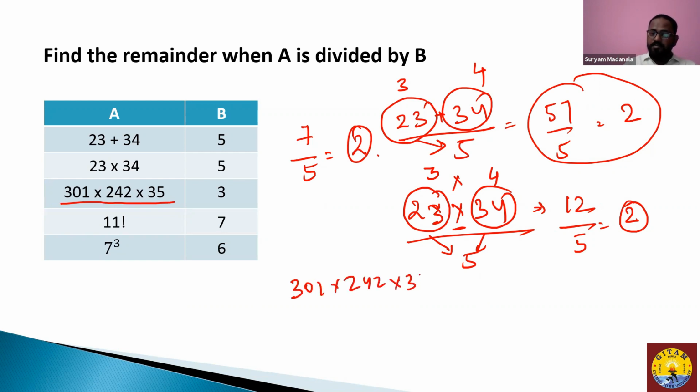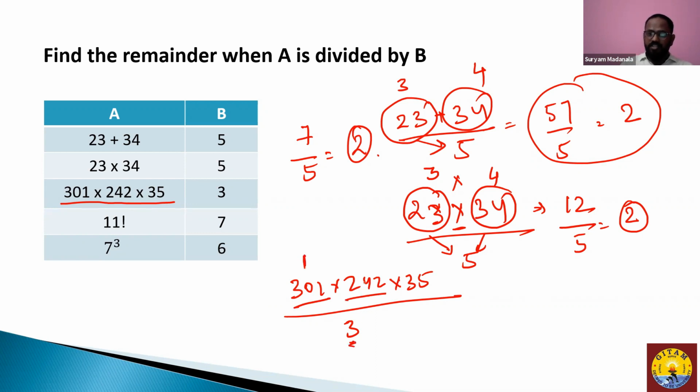If you really multiply a 3-digit number into a 3-digit number into a 2-digit number, it gives you a big number. And then again dividing it by 3, then finding the remainder. It's quite a Herculean task. So the easiest way is you divide this 301 by 3, and the remainder gives you 1 here.